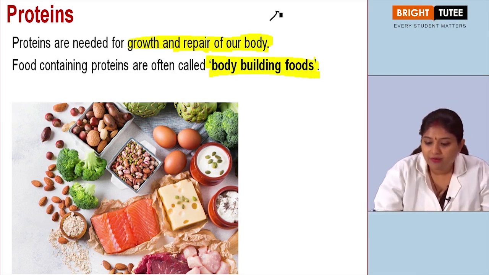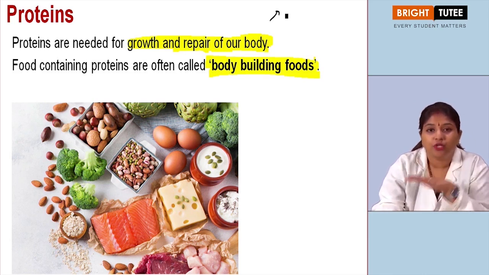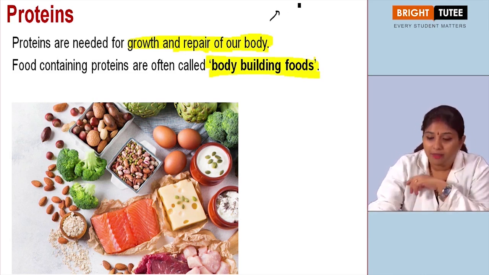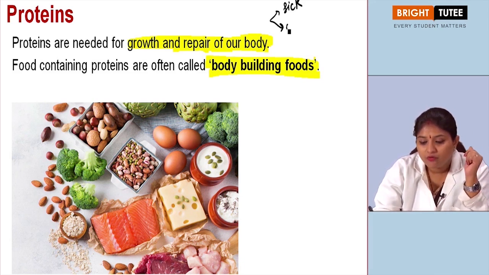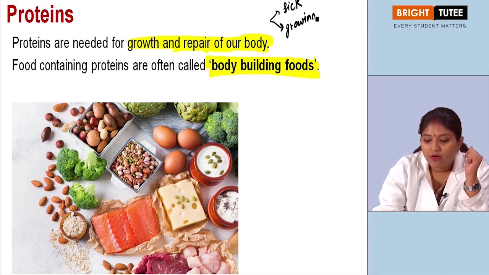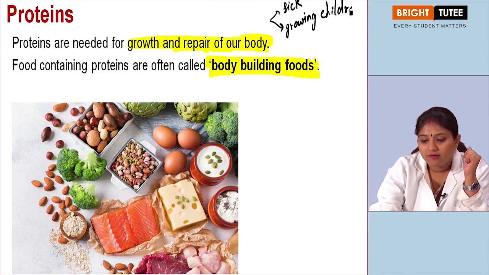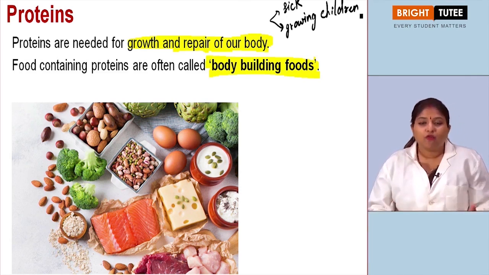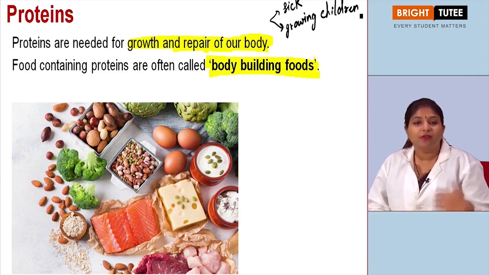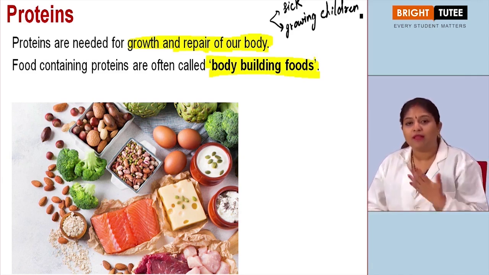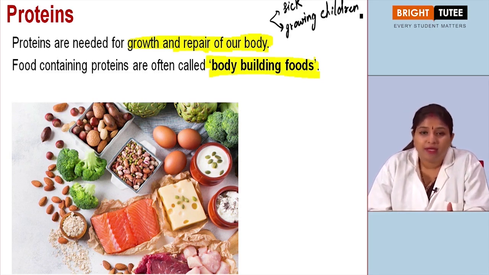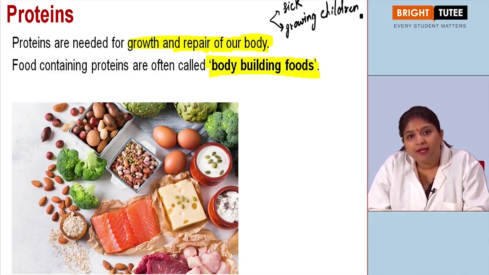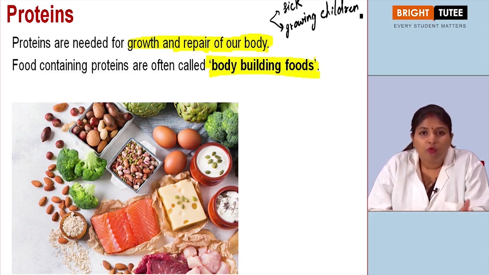So it is always suggested that protein should be in high amount for people who are sick, or I should say the children who are growing. Growing children need more protein because their body is being built, right? So all these protein rich foods should be given to the sick people as well as the growing children, and also to the old people, so that they can have these nutrients which help them in maintaining their health, right?